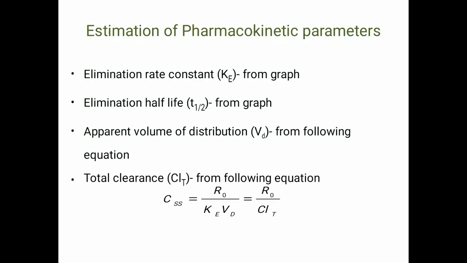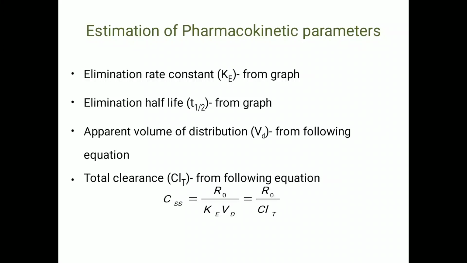Then which pharmacokinetic parameters are determined from this model? There are 4 pharmacokinetic parameters which are obtained from the model. The parameters are related to the elimination phase as well as distribution. The parameters related to elimination are the elimination rate constant, Ke, and the elimination half-life, that is T half.